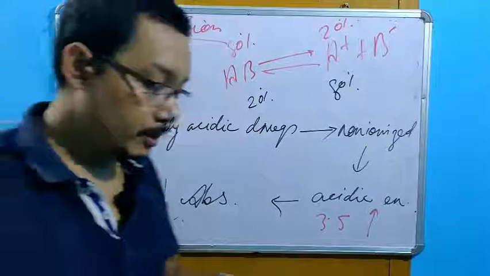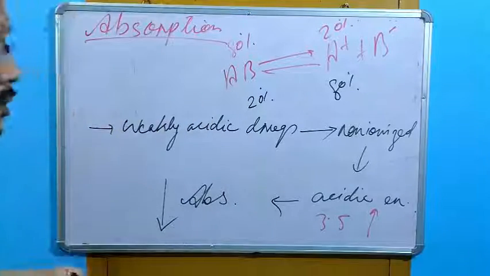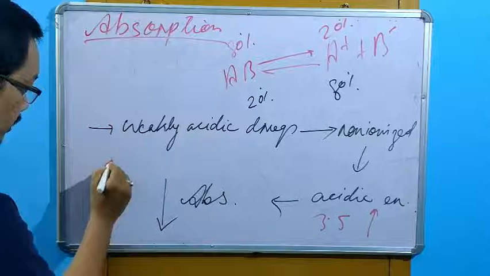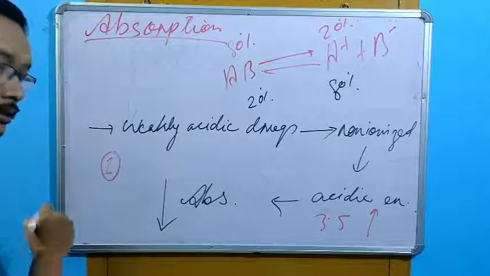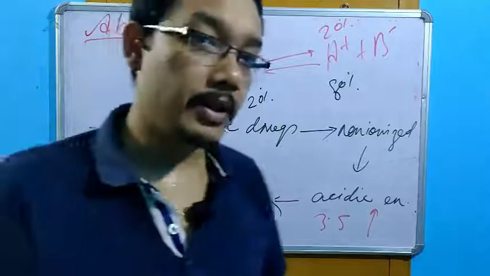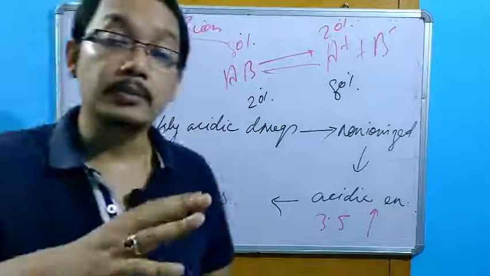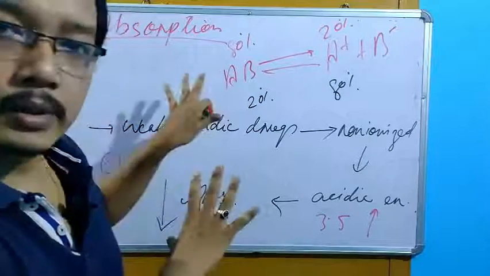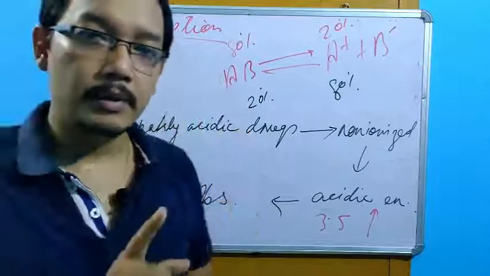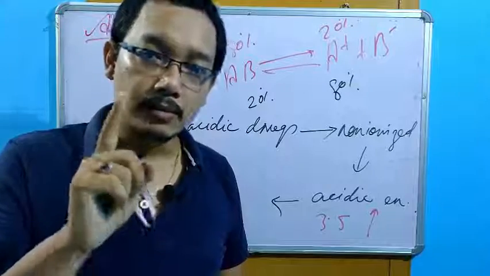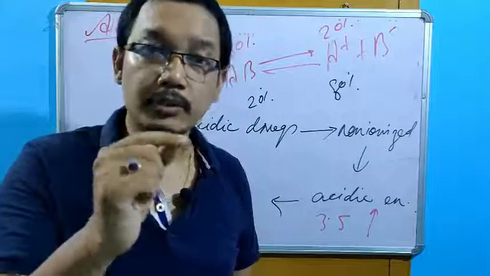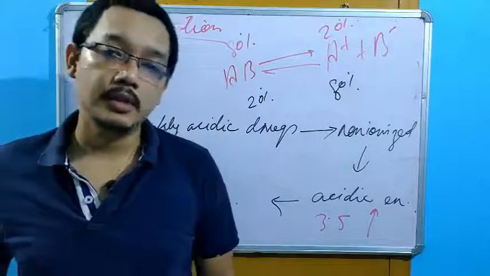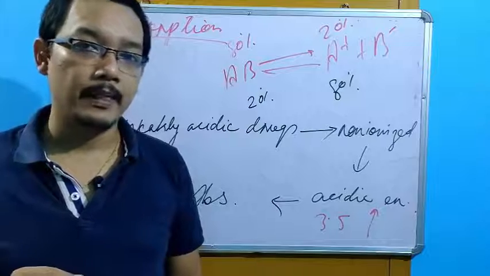Another thumb rule: if there is a change in the pH of just 1 degree, absorption can differ 10 times, maybe increase or maybe decrease. We have to look at the calculations, but remember, if there is a change of just one unit of pH, there is a 10 times change in the absorption profile.